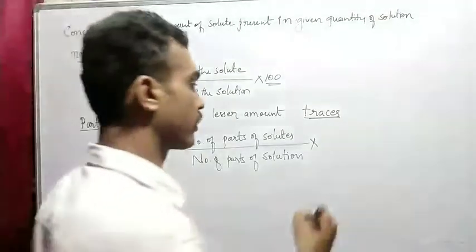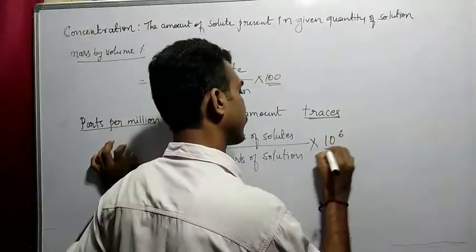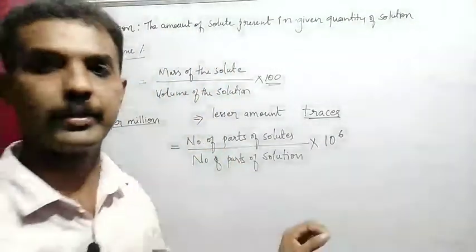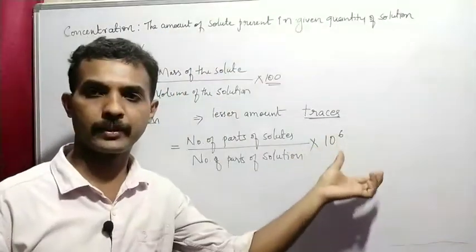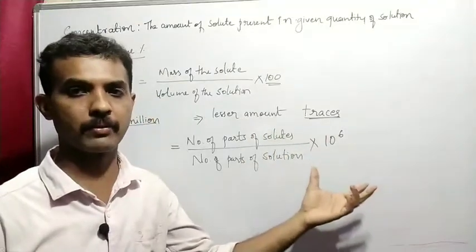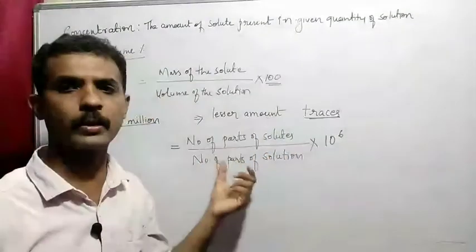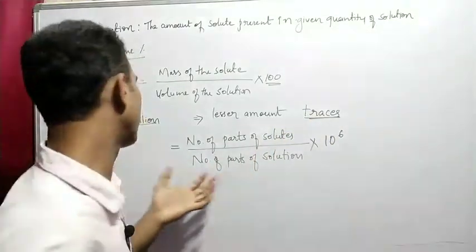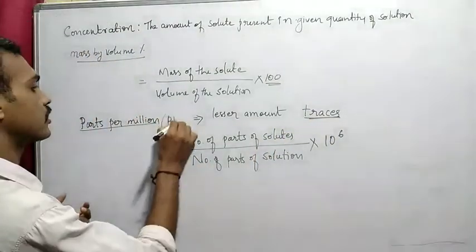So millions is nothing but 10 to the power of 6, we are calling millions, right? So how many parts are present in 10 to the power of 6, we call parts per million, because it is very small quantities, the traces of particles are present. We call it ppm.